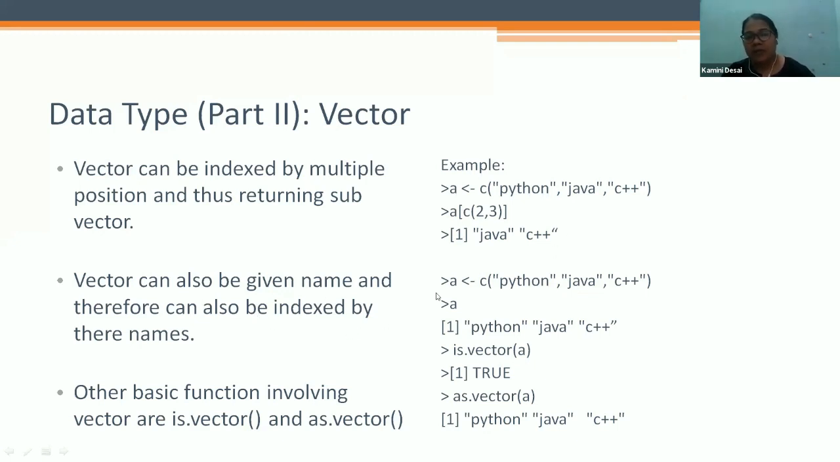A vector can also be given names, and therefore can also be indexed by their names. So it is combine Python, Java and C++. It gives the answer Python, Java, C++.